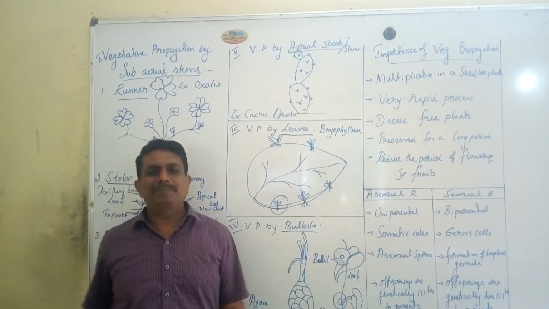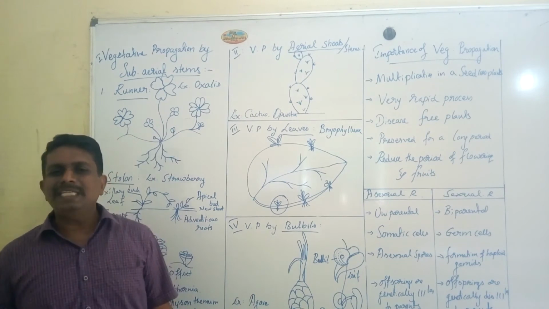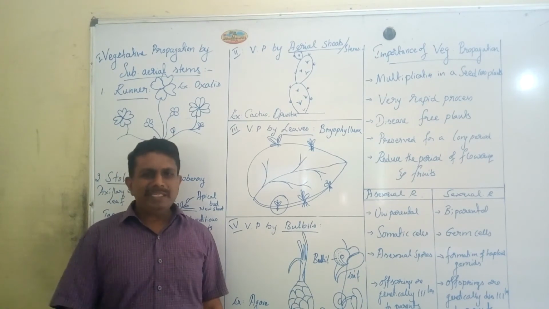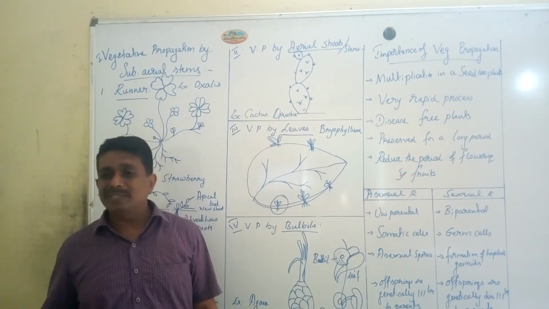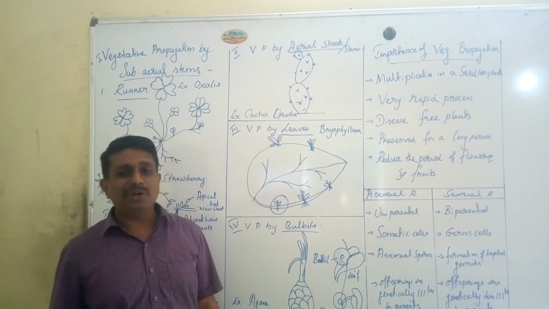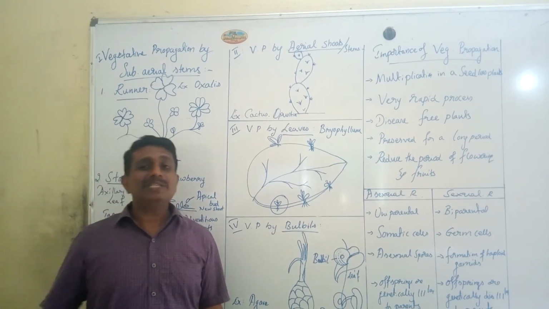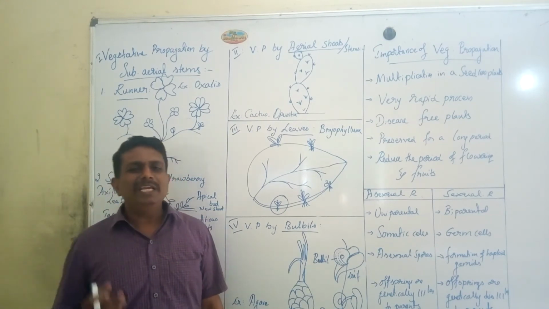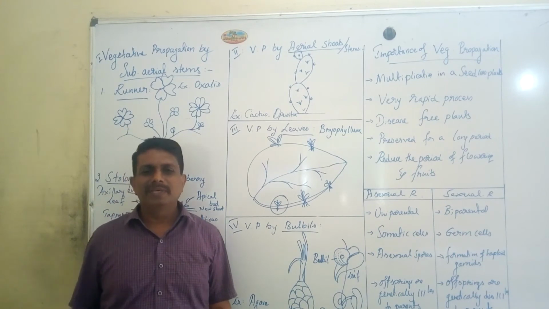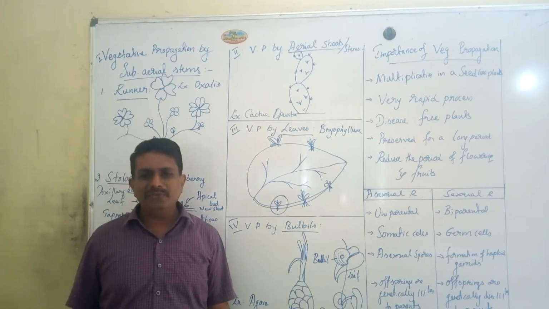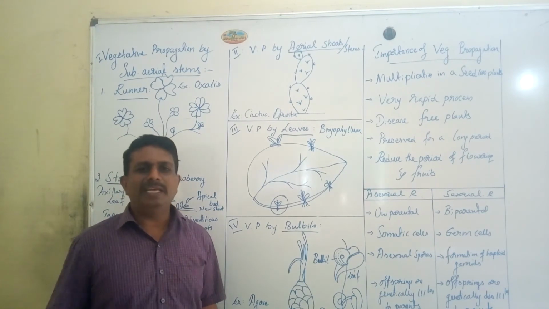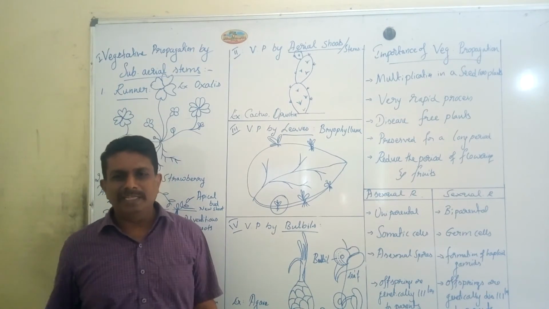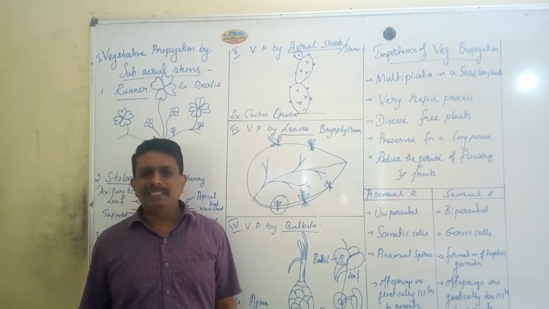The next important aspect is with reference to the stages or phases in the life cycle. Based on the reproductive life cycle of an individual organism, the life cycle is divided into three phases, namely the juvenile or vegetative phase, the second one is maturity or reproductive phase, and the third one is senescence or aging phase.